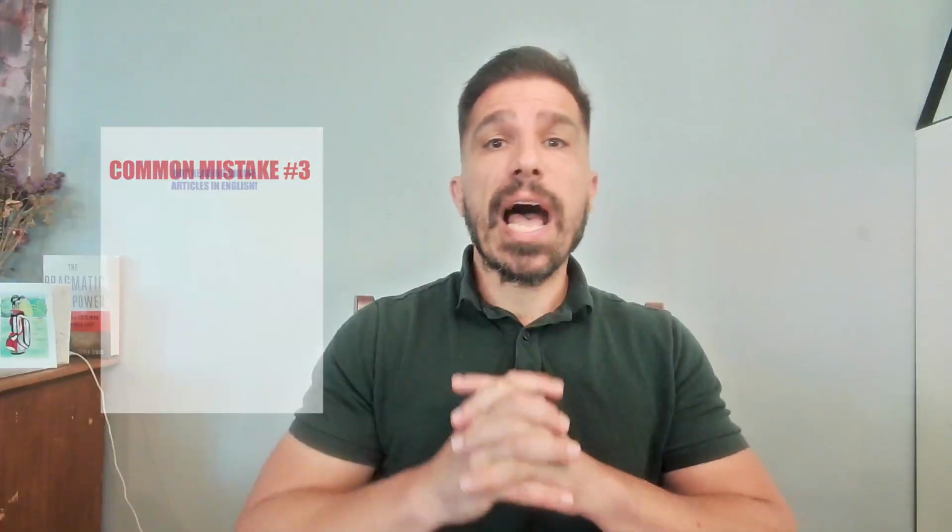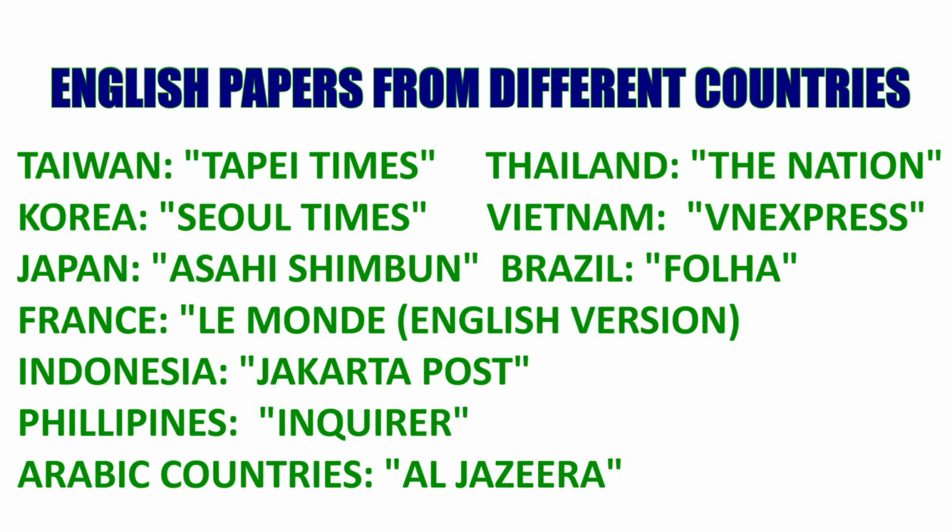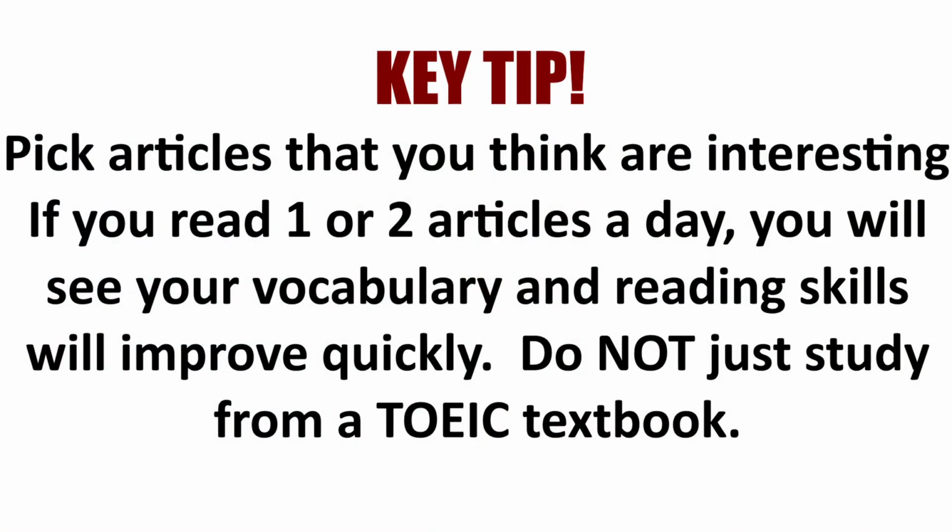For example, Thailand has a newspaper called The Nation. Korea has Seoul Times. Japan has the Japan Times. These are English newspapers. And if you read an article or two, maybe every day or every week, you will improve your TOEIC score. Do not just rely on studying TOEIC. That is boring and it will slow down your progress. Read. Read things in English. You will improve your speed, I guarantee.